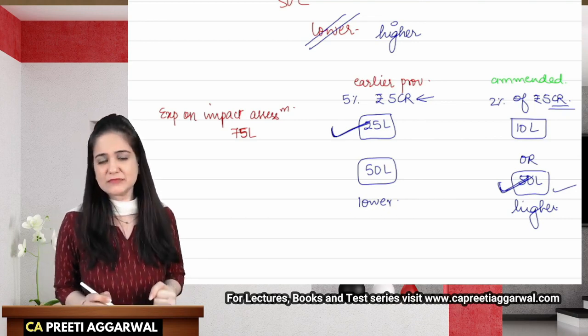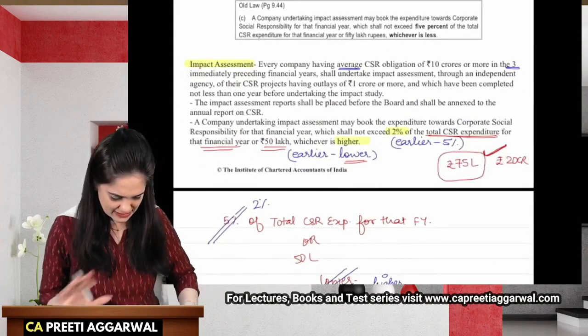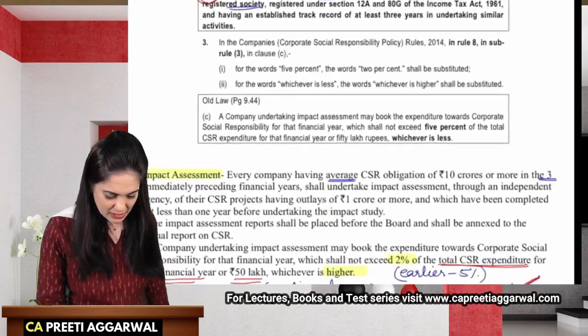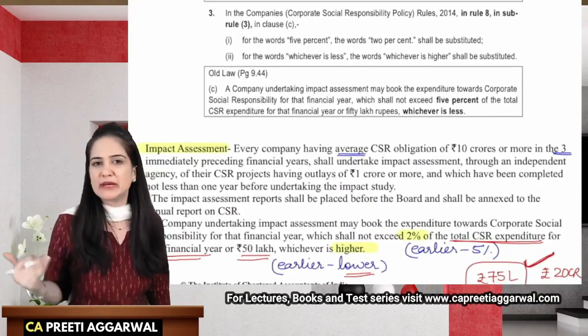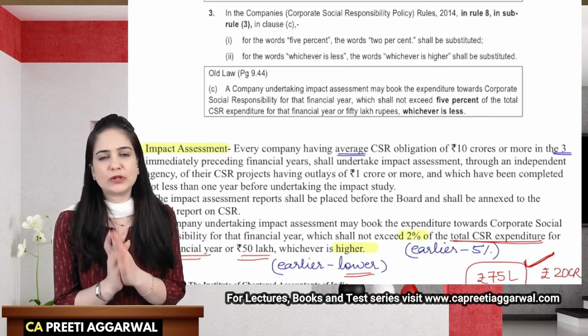So I think with this, we have come to an end of our amendments. Yes, that is the last amendment for the day. So these were all the amendments for May 23 attempt. And I hope all the amendments are clear.